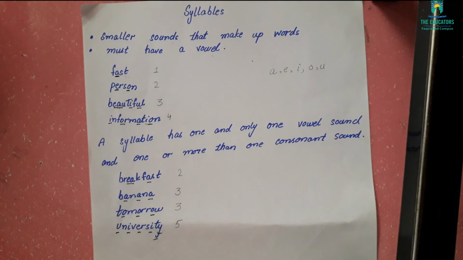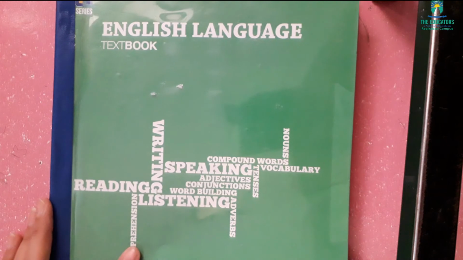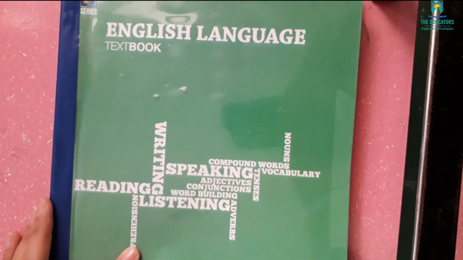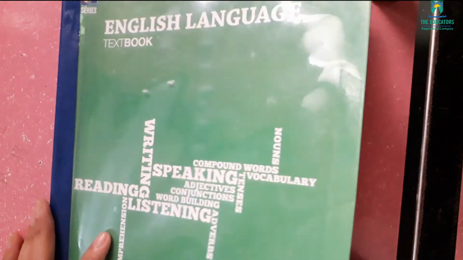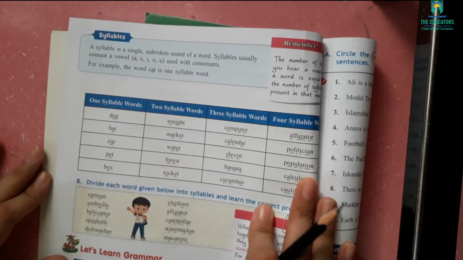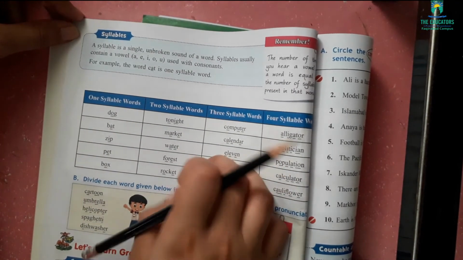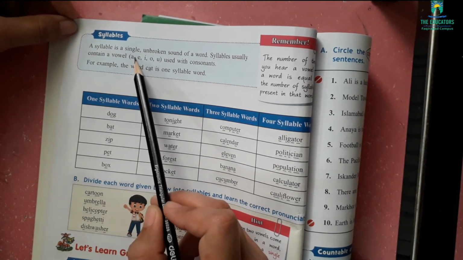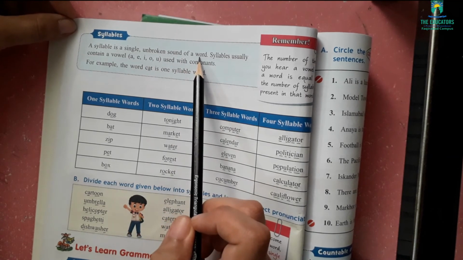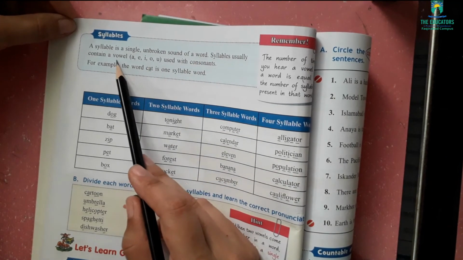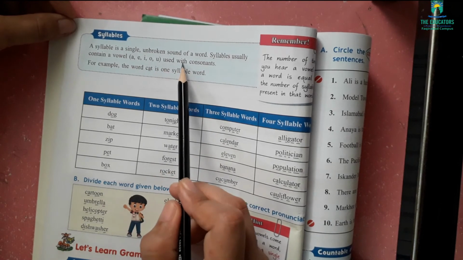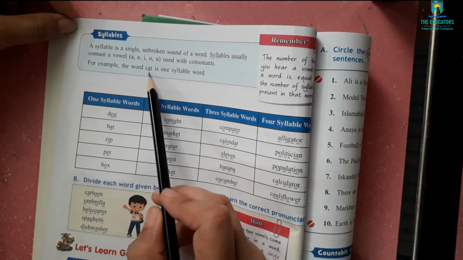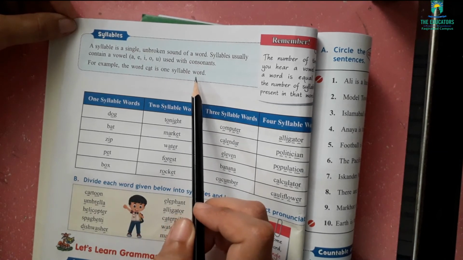Now open your English textbooks. Open this book, English language textbook, and open page number 14. On page number 14, you can see here syllables. A syllable is a single unbroken sound of a word. Syllables usually contain a vowel A, E, I, O, U used with consonants. For example, the word cat is a one syllable word.